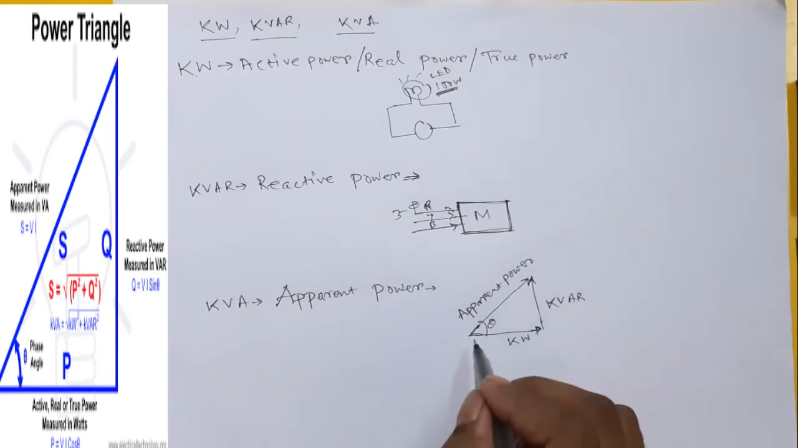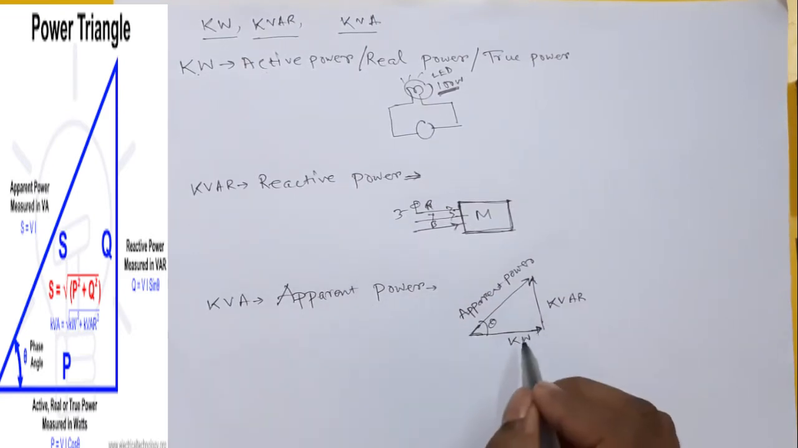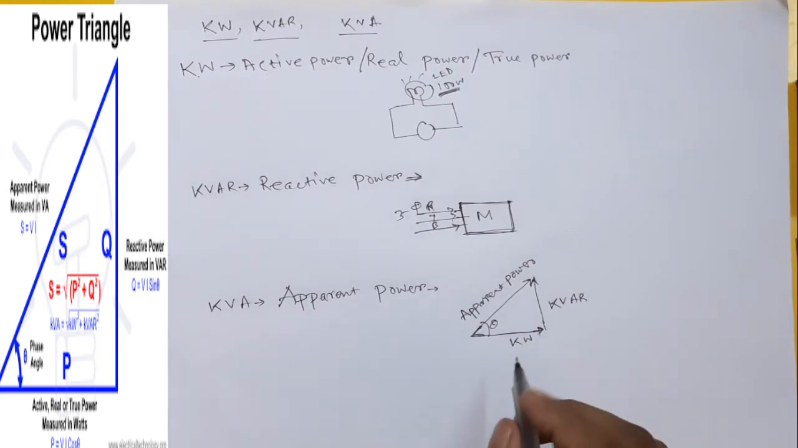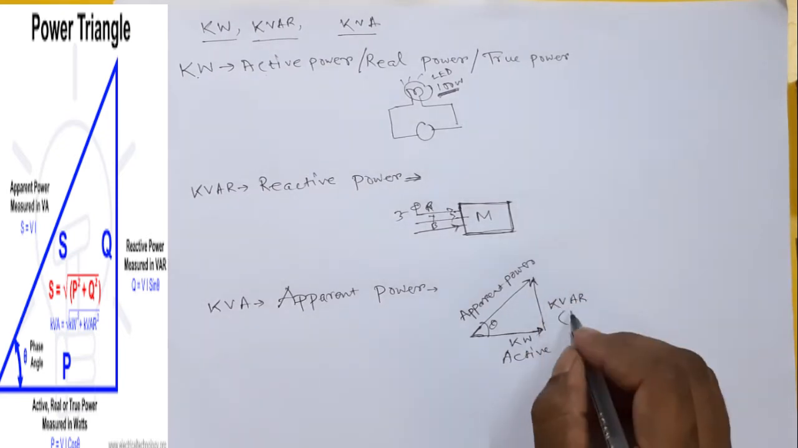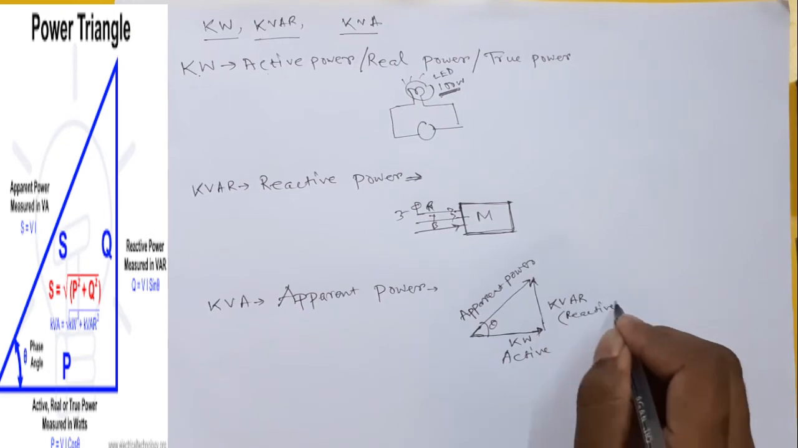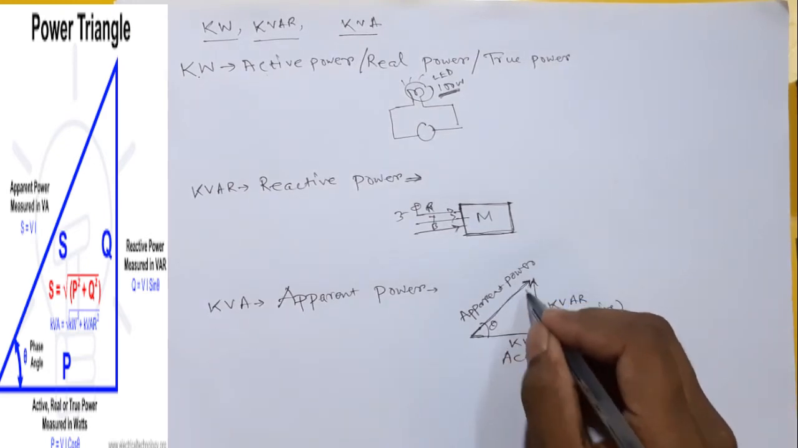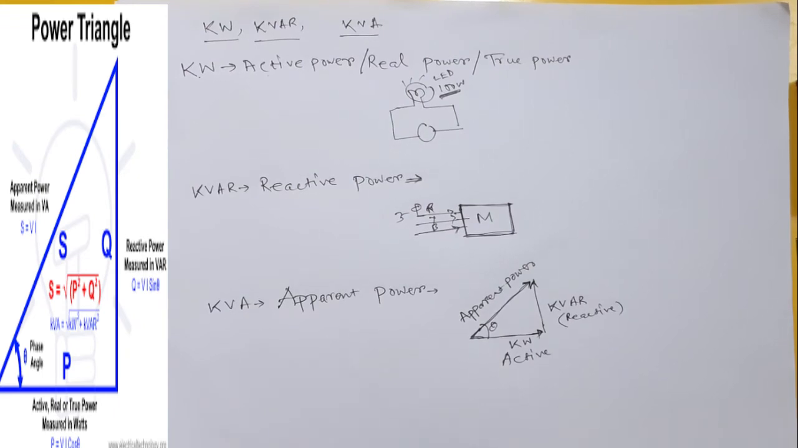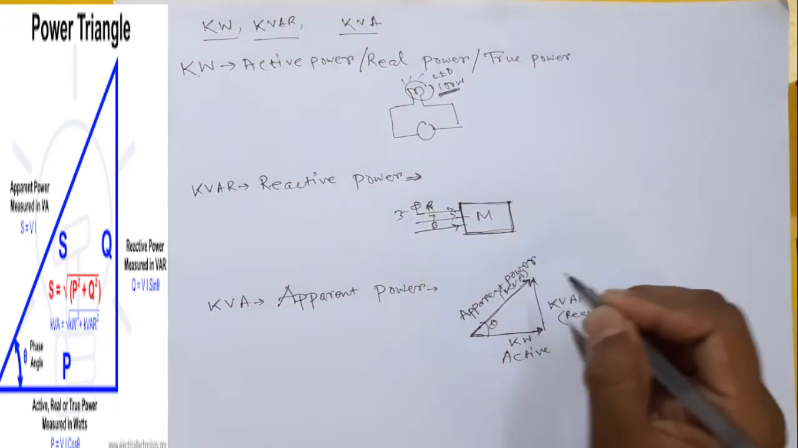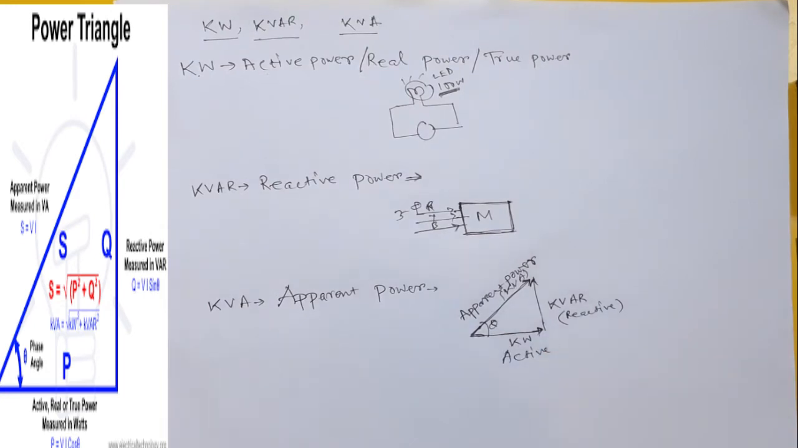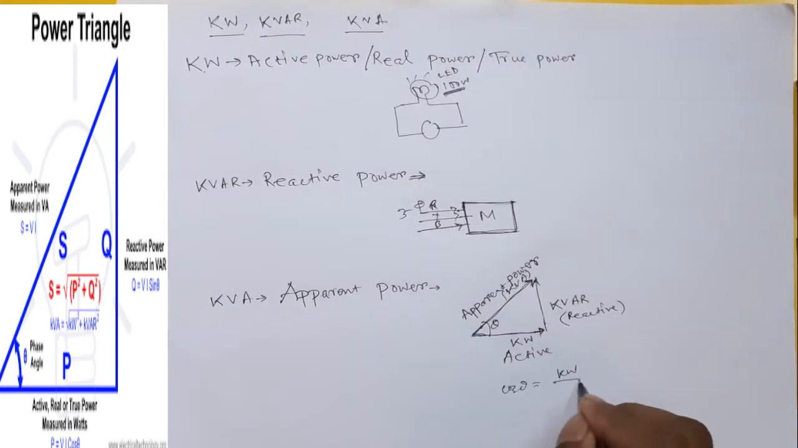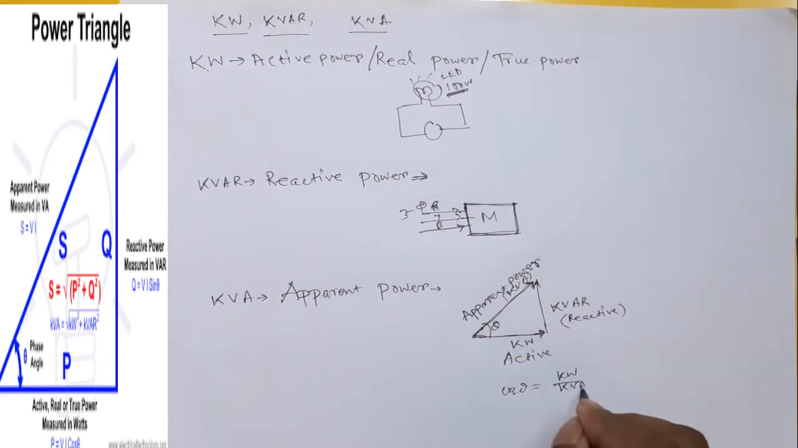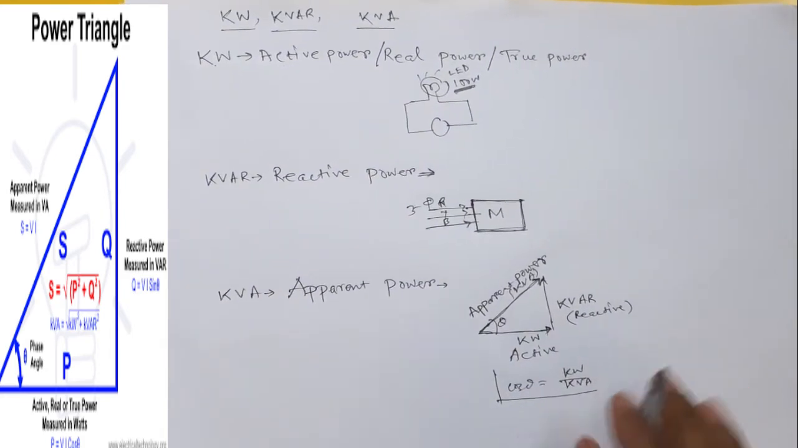So friends, in this line, this is the watt, which is the real power, active power, and this is the reactive power, then the hypotenuse is known as the apparent power of this triangle. This is the power triangle. If I say this angle is theta, then what will cos theta be? Kilowatt divided by kVA. So this is the power factor formula in the case of this power triangle.